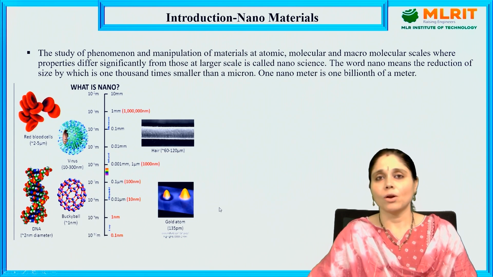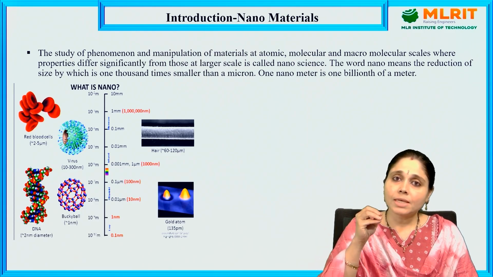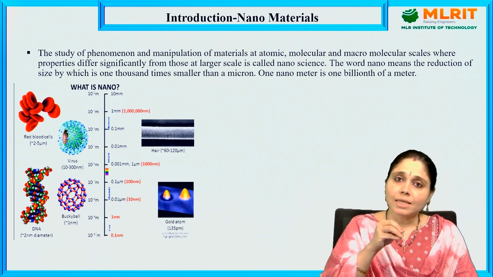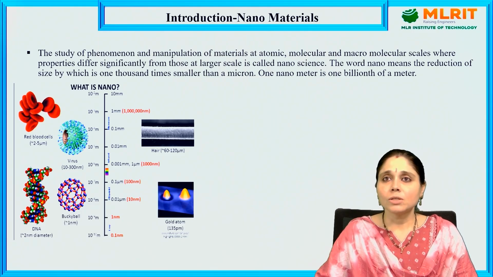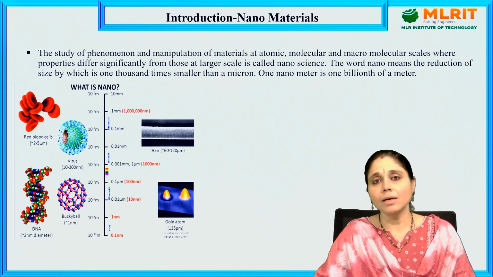Now, what is a nanometer? The study of phenomena and materials at atomic, molecular and macromolecular scales, where the properties differ significantly from those at larger scales, is called nanoscience. The material which is possessed by nanoscience is a nanomaterial. The word nano means a reduction of size to 1000 times smaller than a micron. 1 nanometer is 1 billionth of a meter, 10 to the power of minus 9 meters.